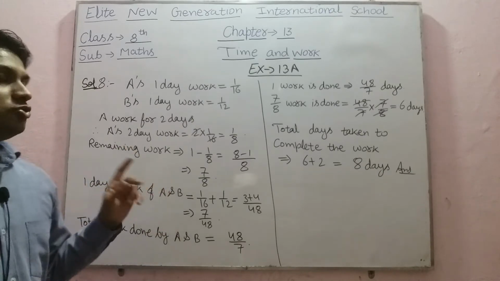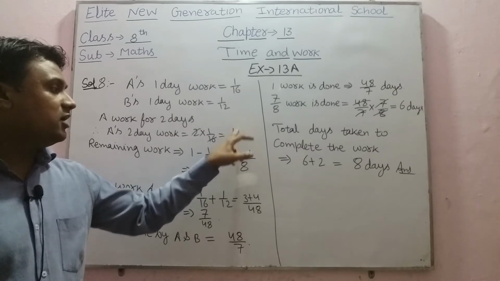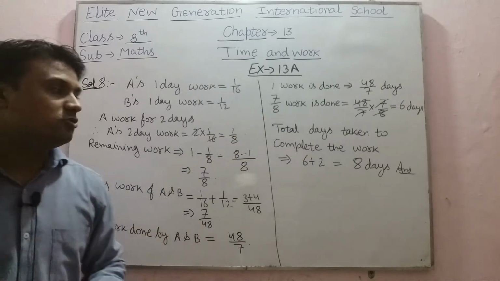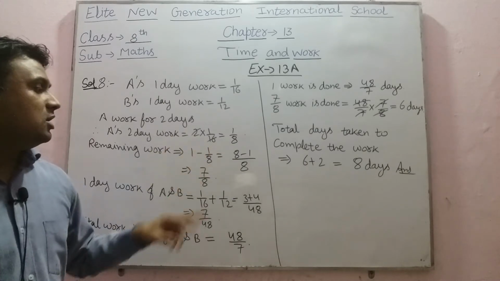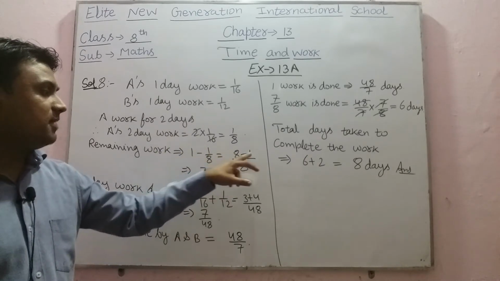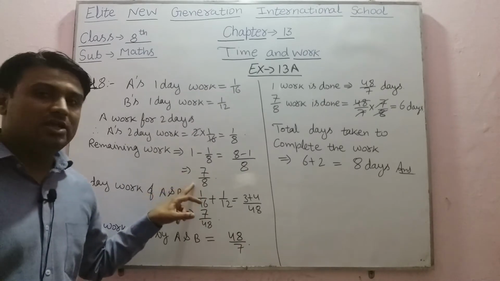So remaining work. The total work was 1. If 1/8 of the work was complete, then the remaining work will be 1 minus 1/8. By taking LCM, it will be (8 minus 1)/8, so 7/8. This is the remaining work.